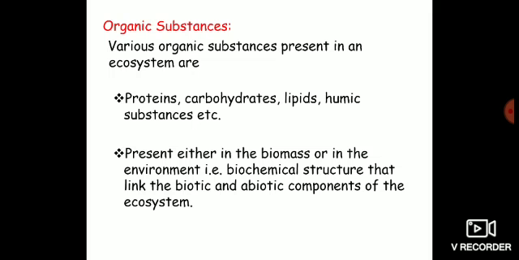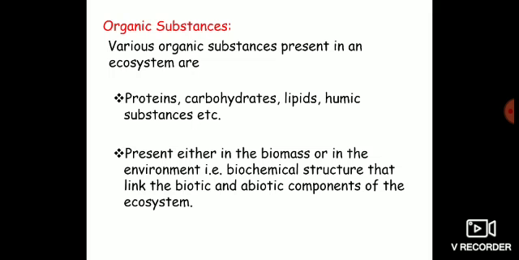When organisms are living, their bodies are constituted of substances like proteins, carbohydrates, lipids. And when these organisms die, the organic substances become apparent in the environment. So the organic substances can be present in the living bodies of organisms and also in the environment.